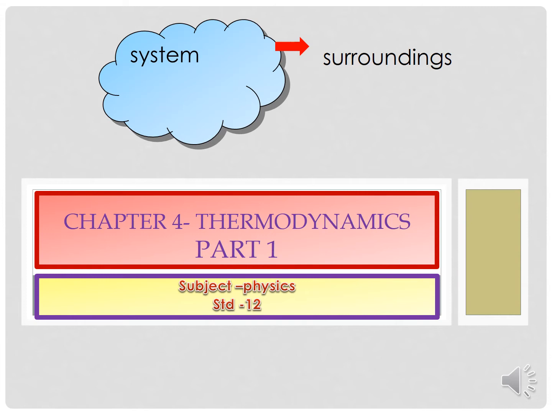Students, here we are today with Chapter 4, Thermodynamics, Part 1. In this we are going to deal with two things. First is a system, and around it would be called the surroundings. Let us understand that the thermal properties of matter, which we have studied in Standard 11, can be governed by the behavior of thermal energy, where work is converted into heat and vice versa. This could be given as well with the examples which are mentioned in the second slide.